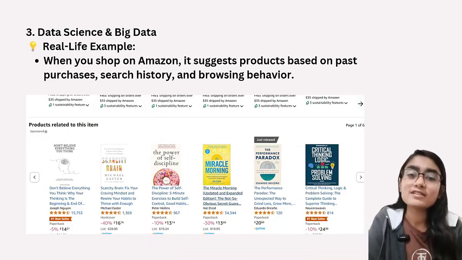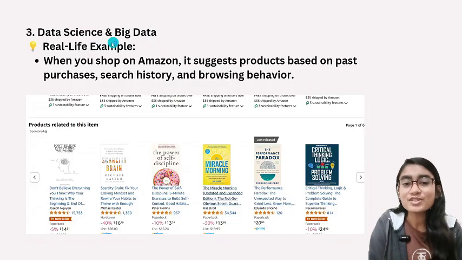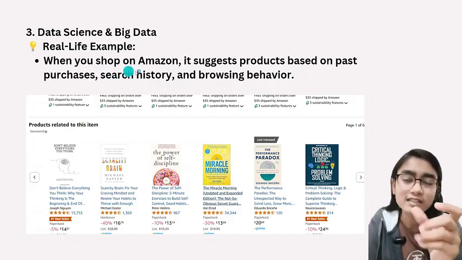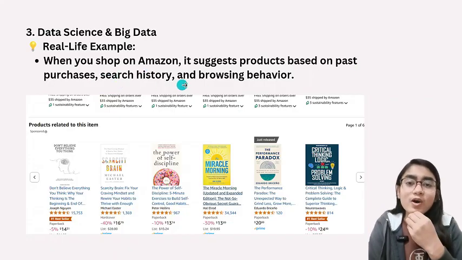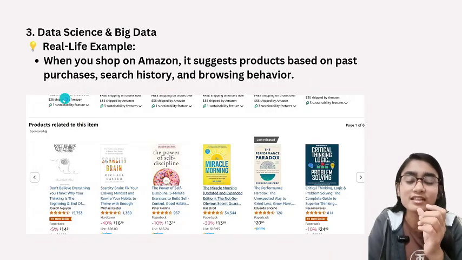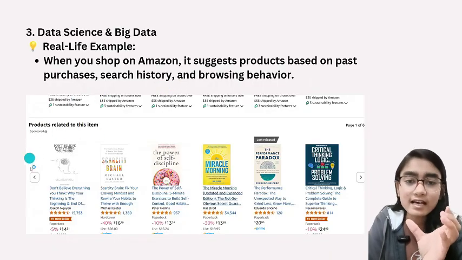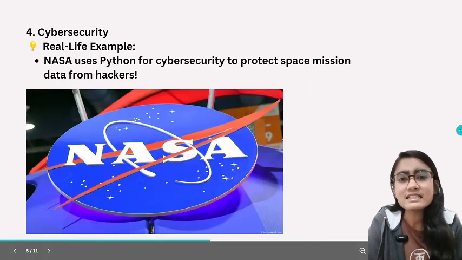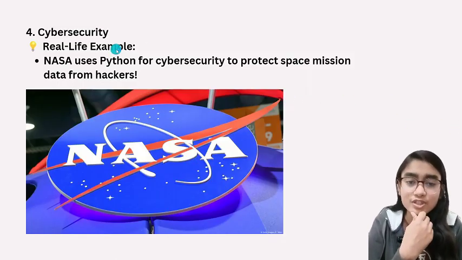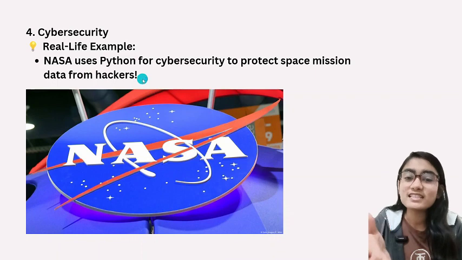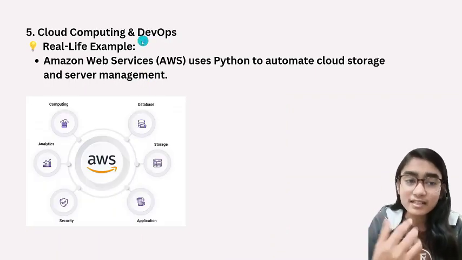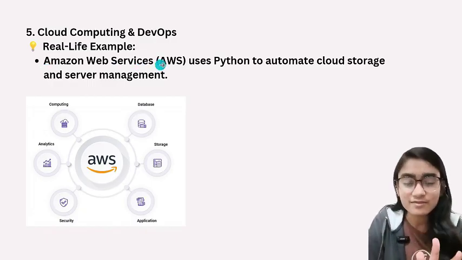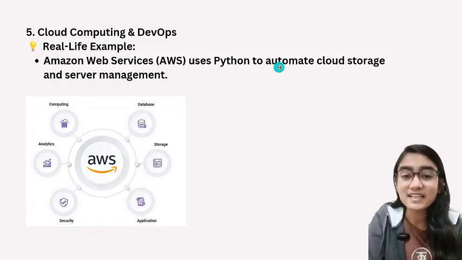We can see other examples like in the data science and big data field. Python is used to analyze the data. Whenever you go to Amazon and search for a product, you will see related products and all. Whenever you search anything, it will suggest similar products. This is happening with the help of Python in the data science and big data field. We can see another example: for cyber security, NASA uses Python. Another example can be cloud computing and DevOps. Python is also used there, and a real life example is Amazon Web Services, which uses Python for this.